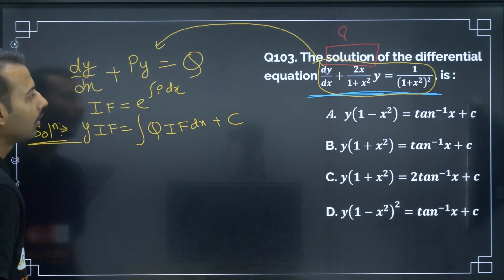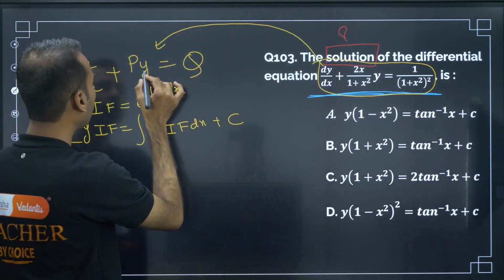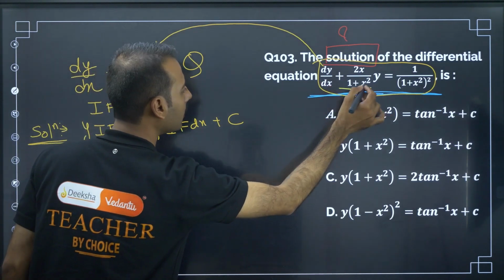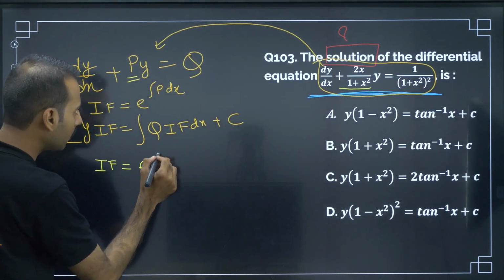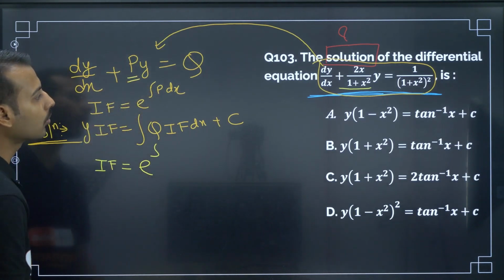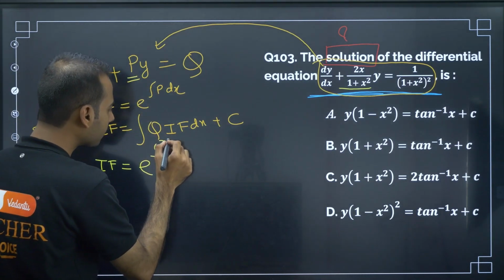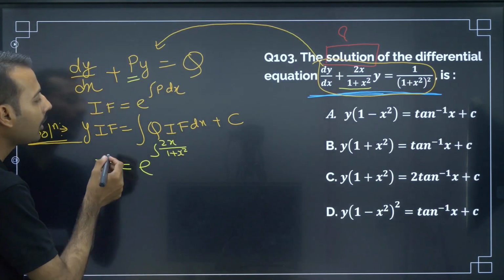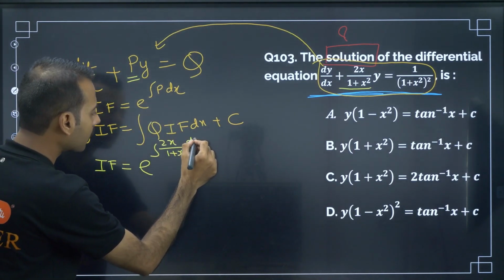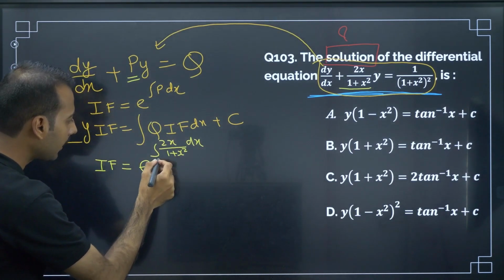So if I relate here, p is here, so IF is equal to e raised to integration p dx, where p is 2x by 1 plus x square. Now we have to integrate this.